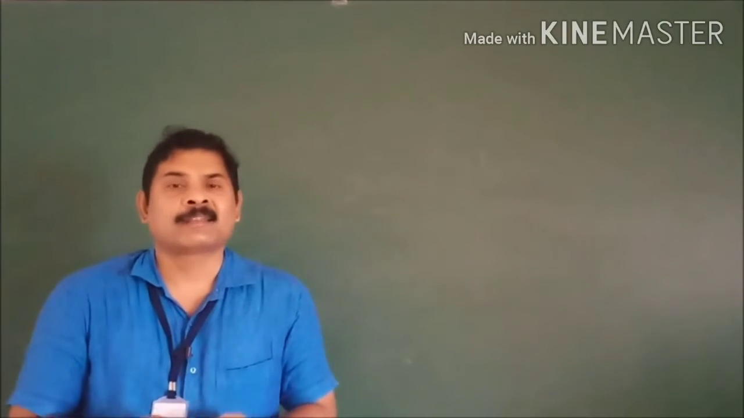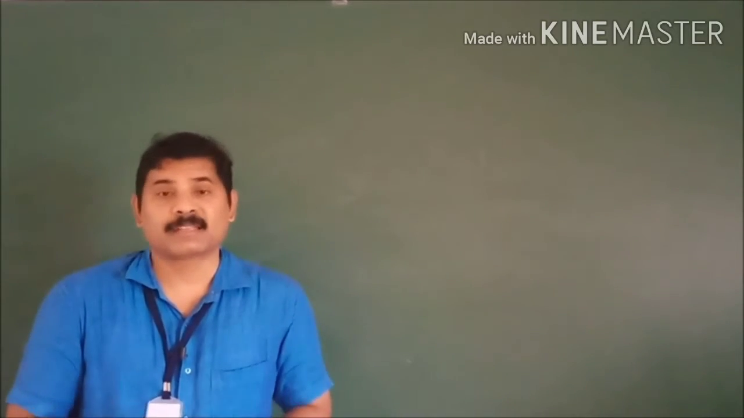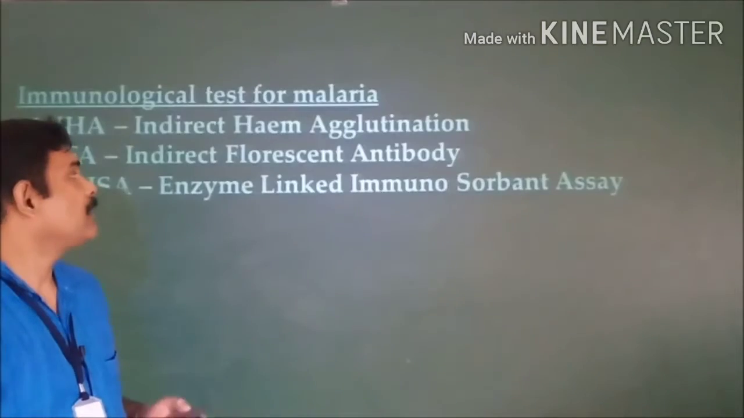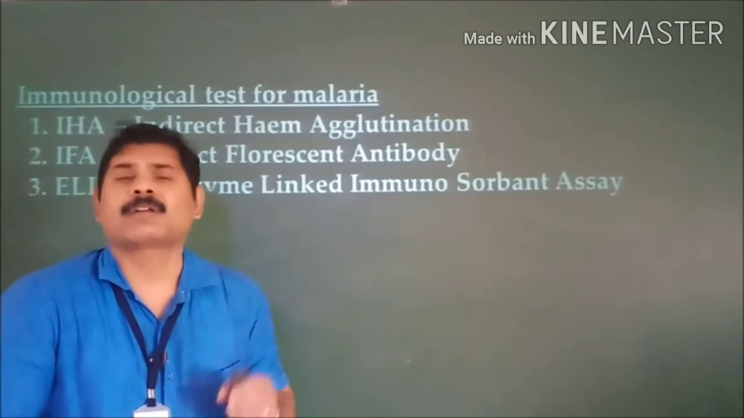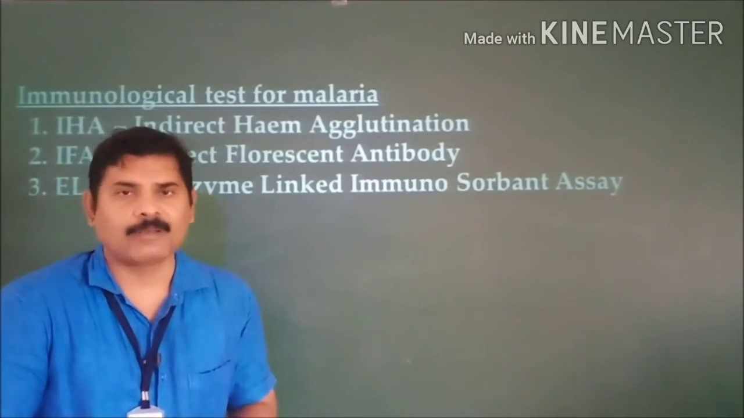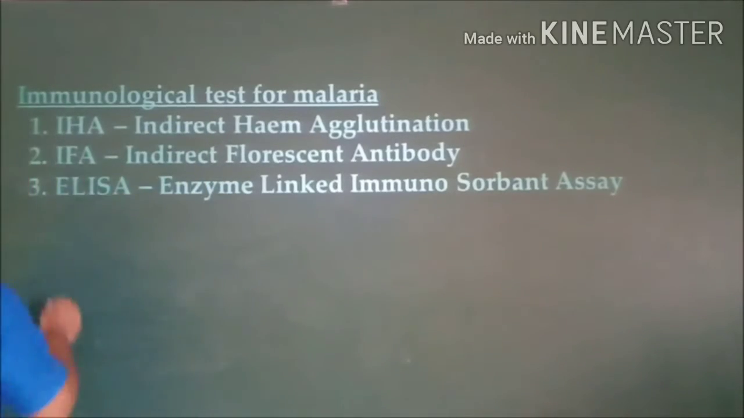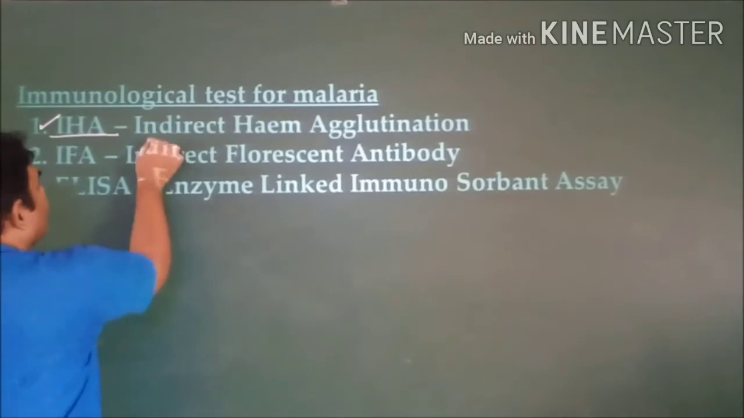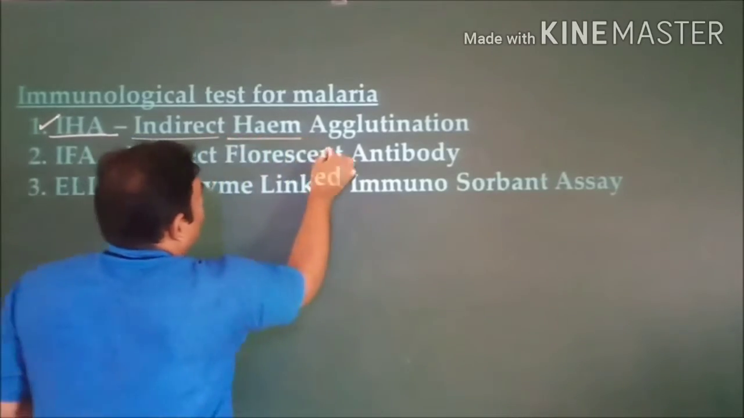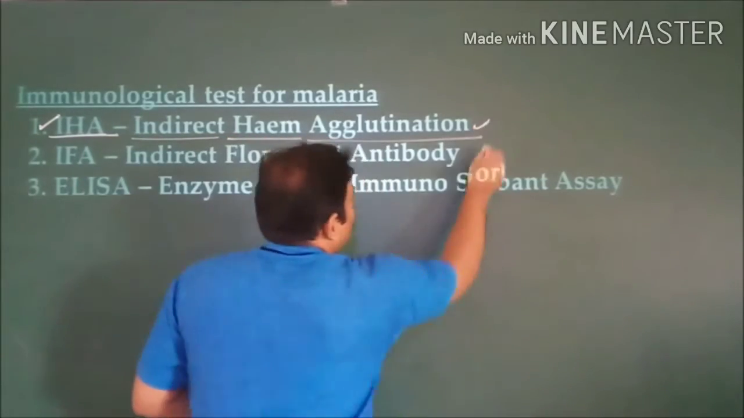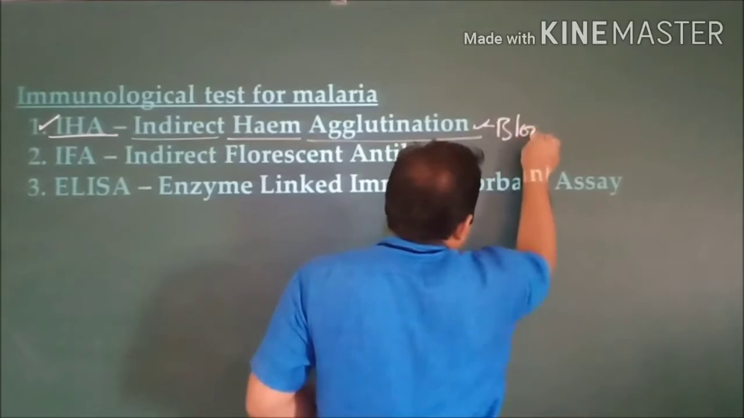Right, what are the tests that are available to us? Immunological tests are available for diagnosing the disease. There are 3 different types of tests available. All these tests are actually blood tests. These 3 tests include, one is IHA. IHA is the abbreviated form, and this indicates indirect hemagglutination, which is a blood test.